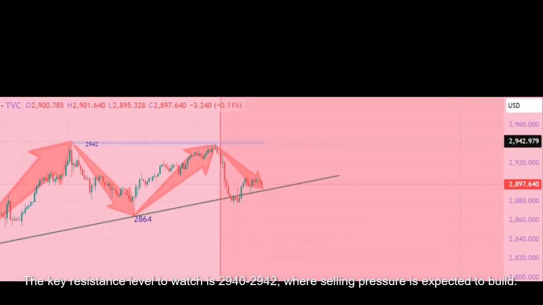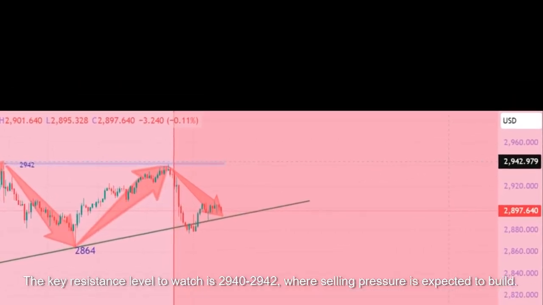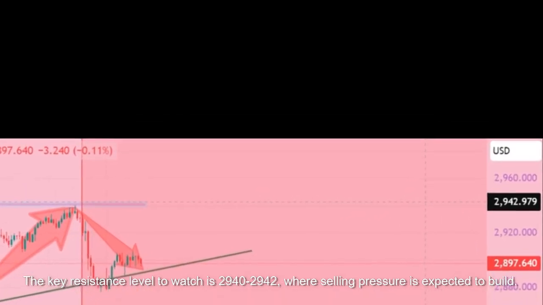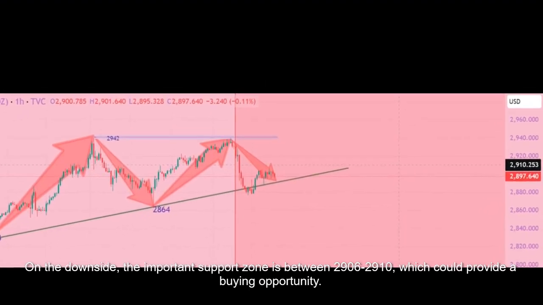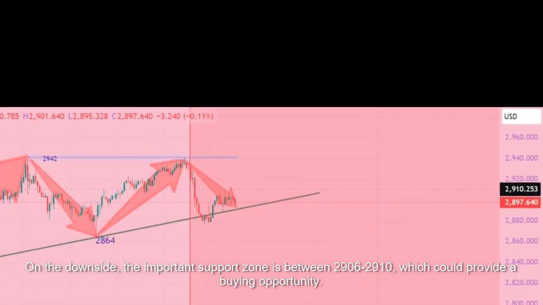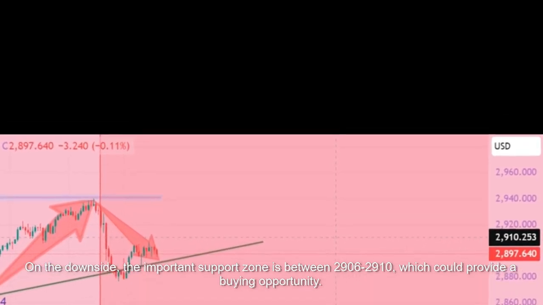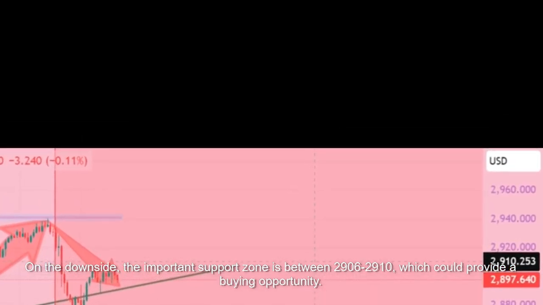The key resistance level to watch is 2,940 to 2,942, where selling pressure is expected to build. On the downside, the important support zone is between 2,906 and 2,910, which could provide a buying opportunity.